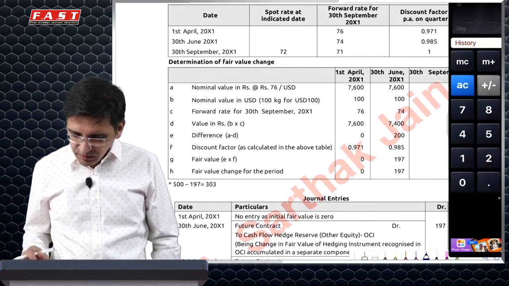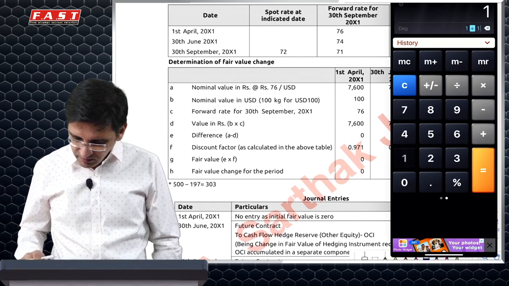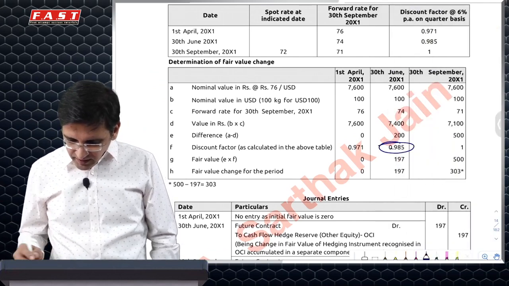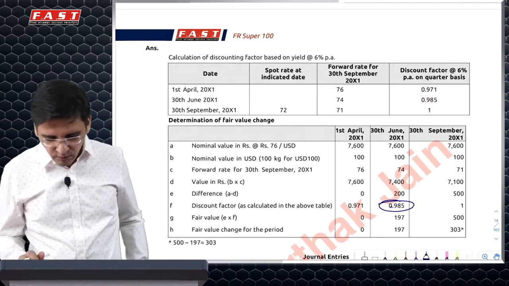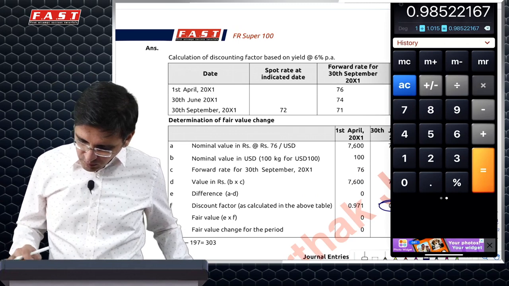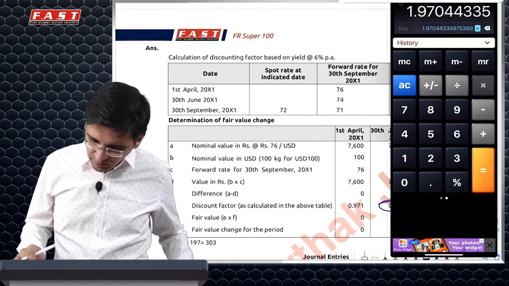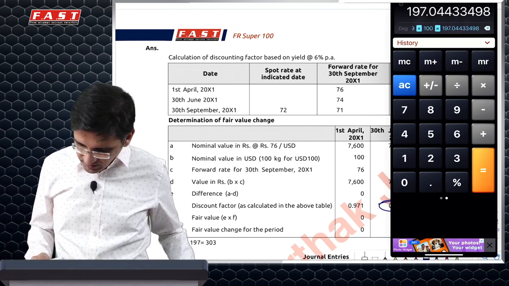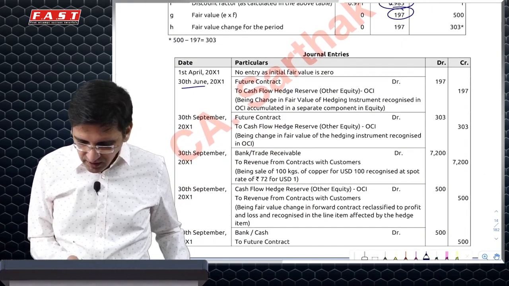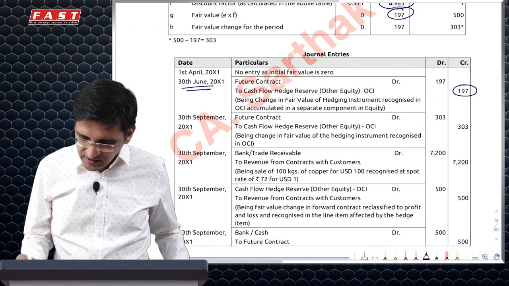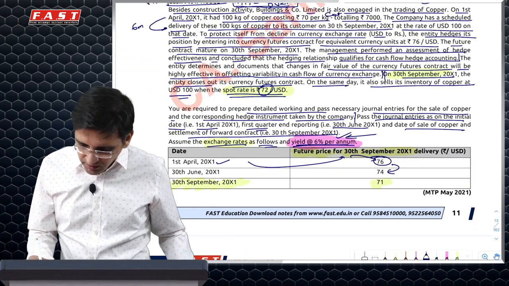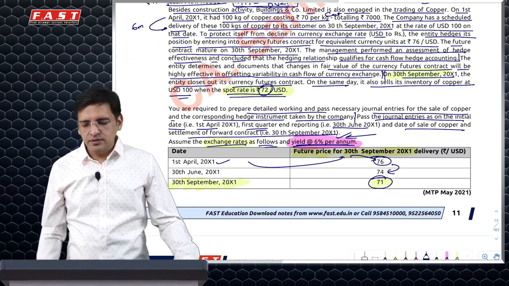So they have taken a discounting factor here, which is 1 divided by 1.015, which comes to 0.985. And 0.985 into the difference, which is 2 as we calculated, into the 100 contract, so 197 is your gain. So on 30th of June, they have recognized a gain of 197, which is transferred to OCI. Then on the spot date, 71 is the closure rate.